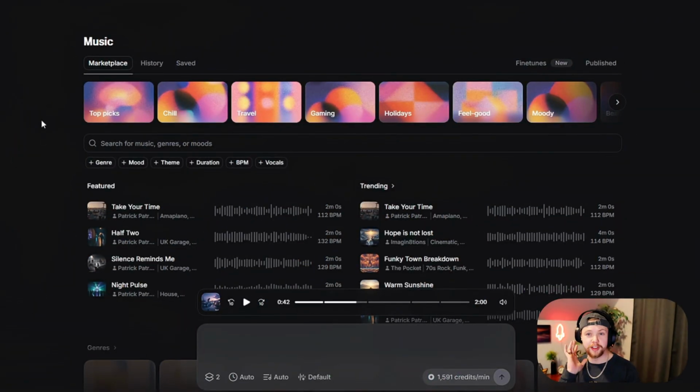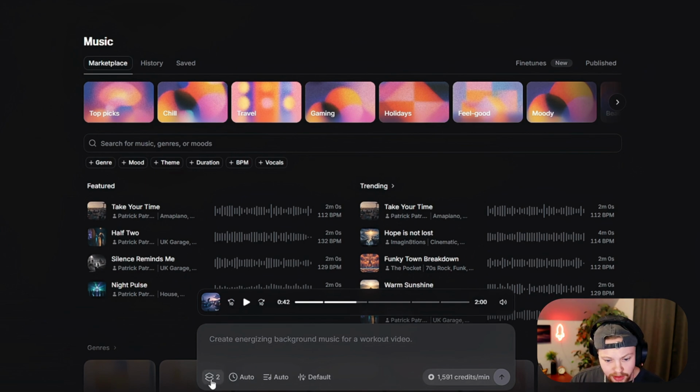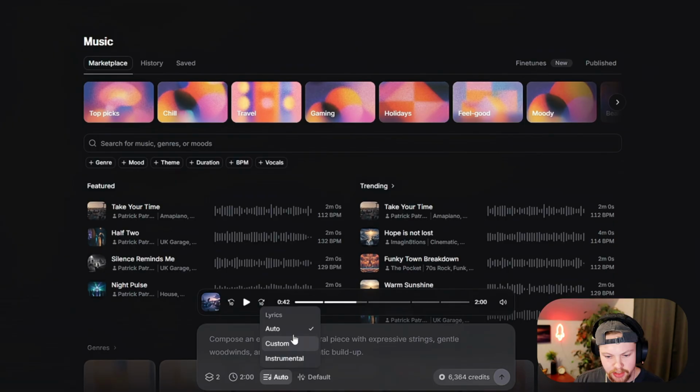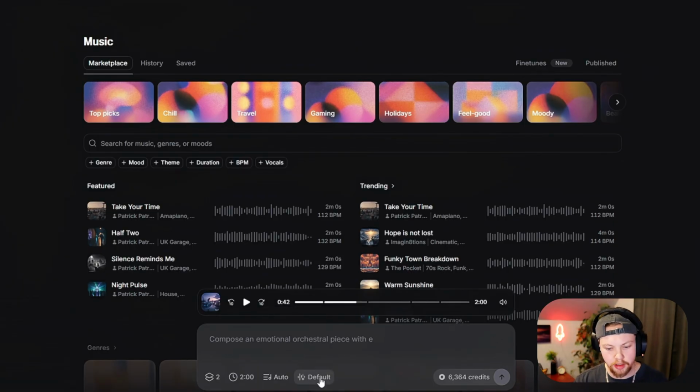Okay, I think we got a feel for the music. Now, how do we actually create it? So, looks like down here, number of variants, we're gonna go with 2. Auto, lyrics, custom or instrumental. I think we just want to play with it and see our first one. Let's leave it on auto and see if we can come up with a sound design for YouTube specifically.